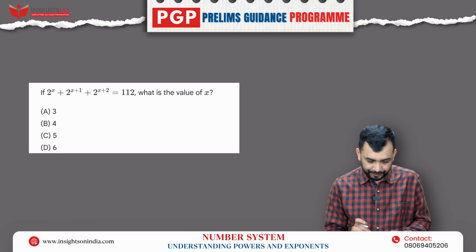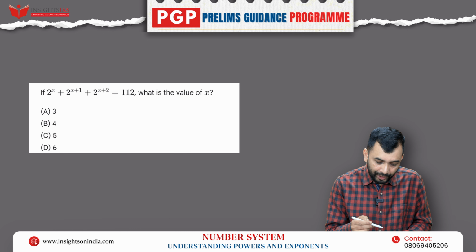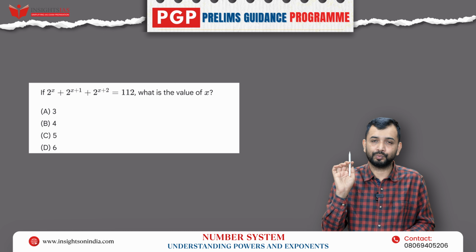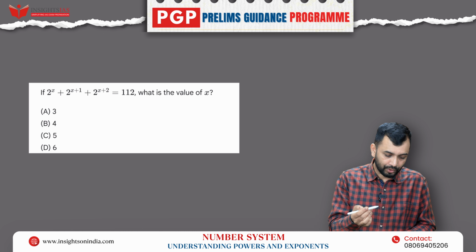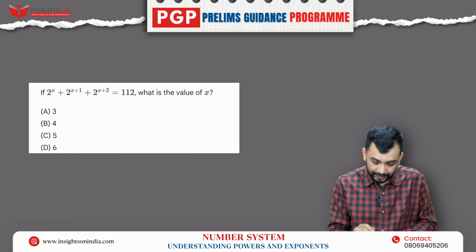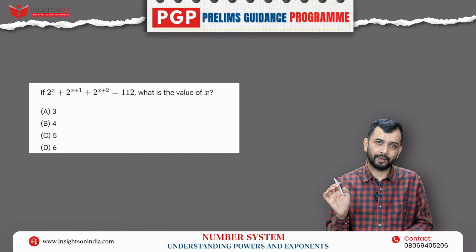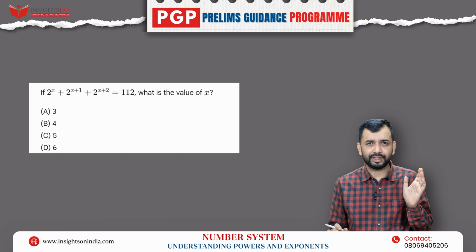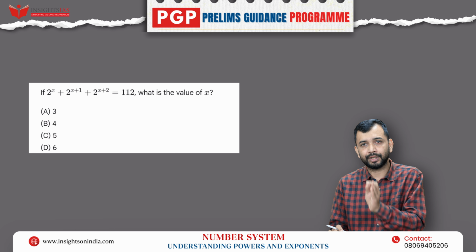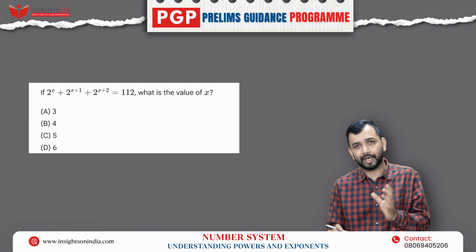Next question. If 2 to the power of x, plus 2 to the power of x plus 1, plus 2 to the power of x plus 2 is equal to 112, what is the value of x? First try to solve through the logic. If you don't get it, then try to go through the options and solve it. Whatever way you do, try to do it. First, always think of the logic, how it can be solved.